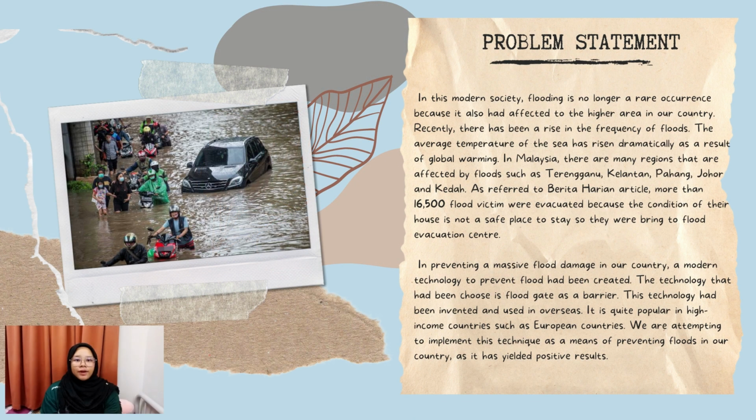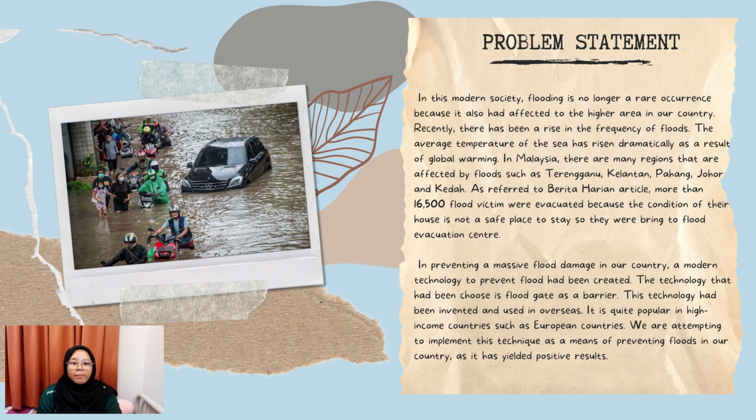In this modern society, flooding is no longer a rare occurrence because it has also affected the higher areas in our country. Recently, there has been a rise in the frequency of floods. The average temperature of the sea has risen dramatically as a result of global warming. This has resulted in an increase in the frequency of tropical storms in the Caribbean. It is also to blame for rising sea levels caused by melting ice caps and glaciers.